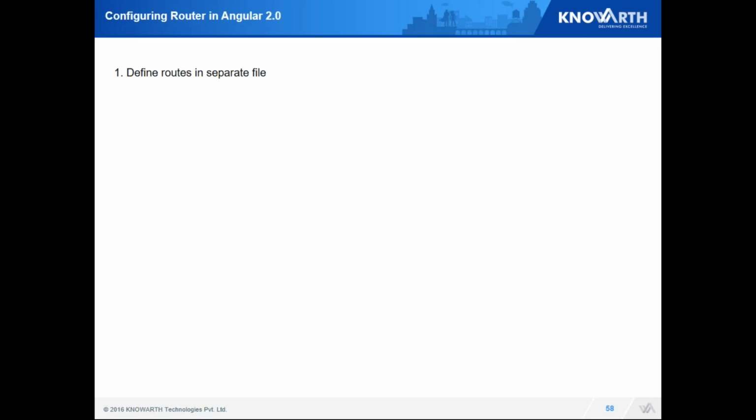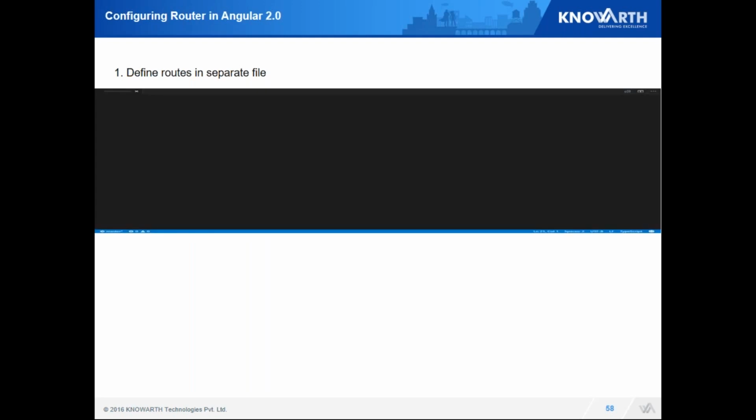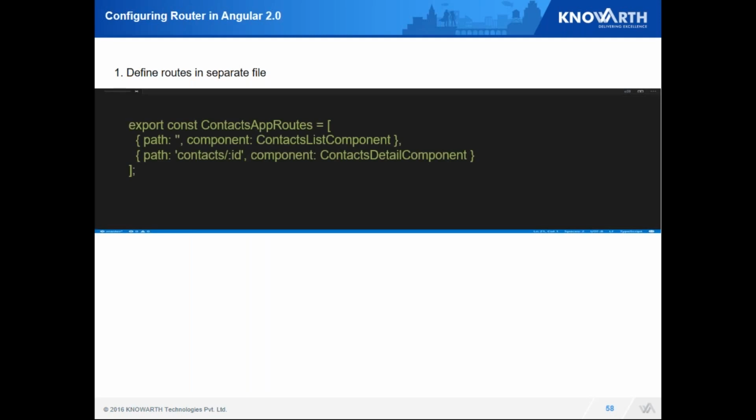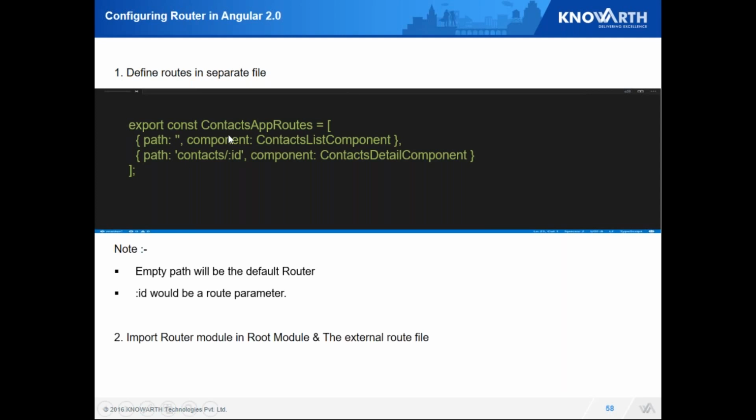So how do we use it in Angular 2? First, we define the routes in a separate file or in the same root module file. I have defined one path. I defined the component corresponding to it. As you can see, this is a blank path, so that is going to be my default route. An empty path is going to be a default route. :id is going to be the route parameter.